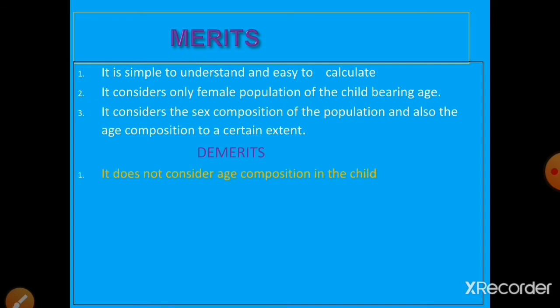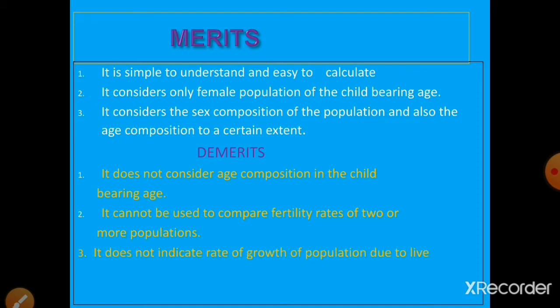Then what are the demerits of GFR? It does not consider age composition within the childbearing age. This means using GFR data we cannot find the specified age group birth rate. Second demerit, it cannot be used to compare fertility rates of two or more populations. Using GFR data we cannot compare the birth rate of two or more populations.